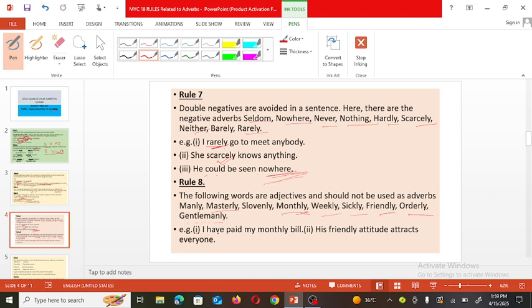For example, I have paid my monthly bill. I have paid the bill. And how is the bill? Bill is a noun here, and monthly is explaining the kind of bill, means adjective. His friendly attitude attracts everyone. So what attracts everyone? His attitude. So attitude is a noun. And how is the attitude? Friendly. So friendly is an adjective here. So monthly, friendly, though ly is used along with the word, it is not an adverb, they are adjectives. Now see the next rule.